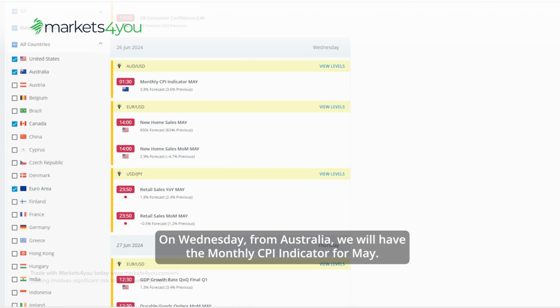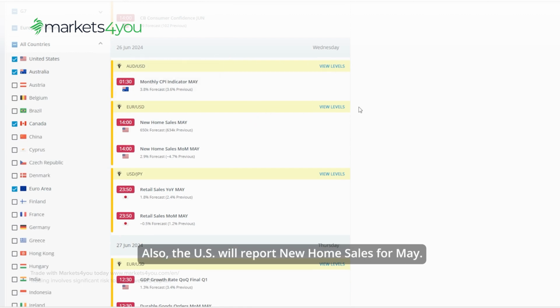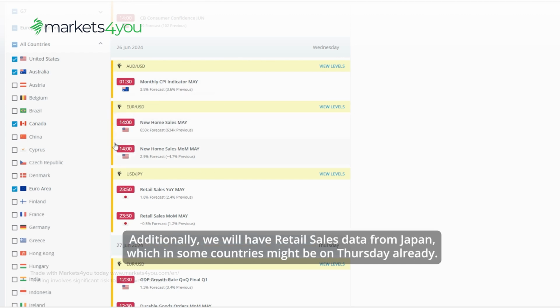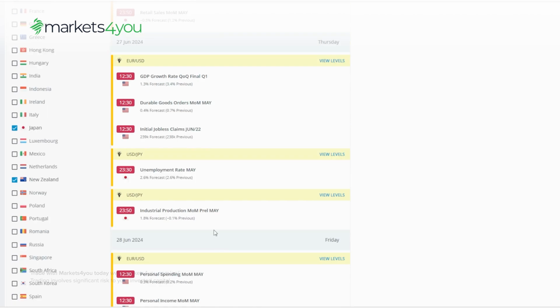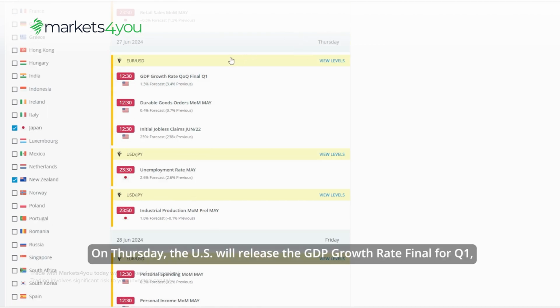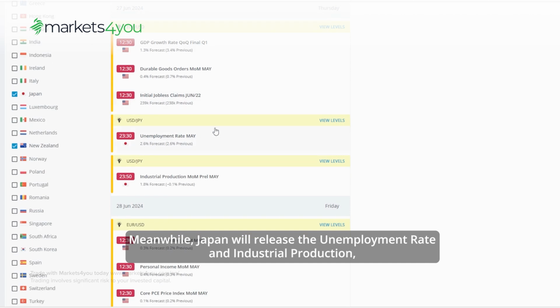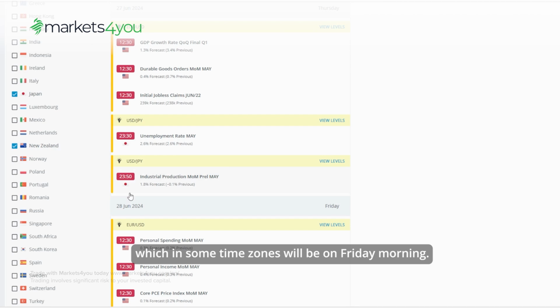On Wednesday, from Australia, we will have the monthly CPI indicator for May. Also, the US will report new home sales for May. Additionally, we will have retail sales data from Japan, which in some countries might be on Thursday already. On Thursday, the US will release the GDP growth rate final for Q1, along with durable goods orders for May and initial jobless claims. Meanwhile, Japan will release the unemployment rate and industrial production, which in some time zones will be on Friday morning.